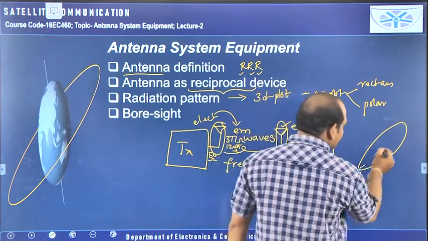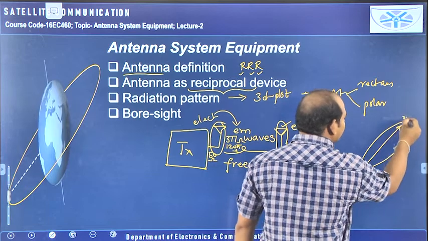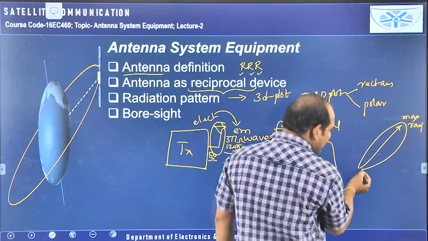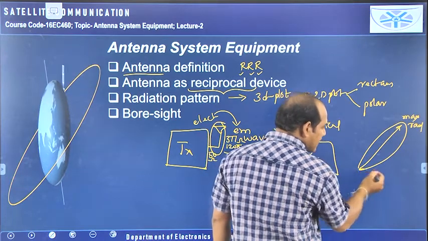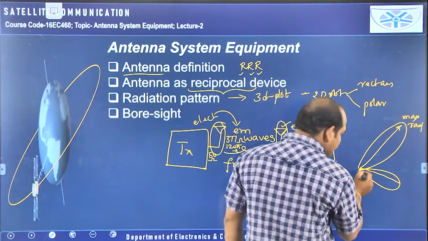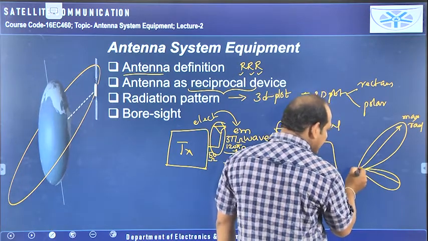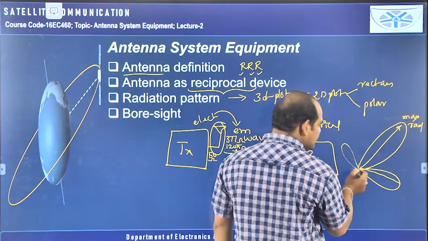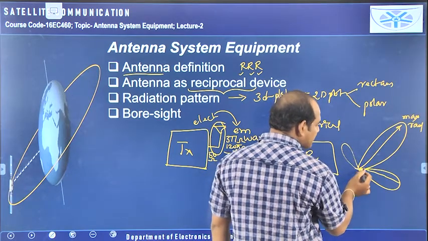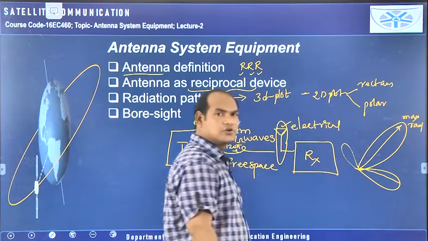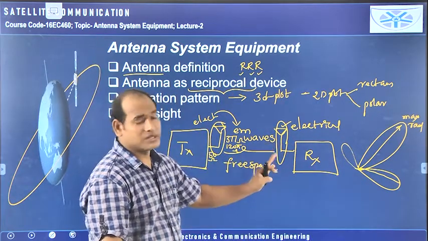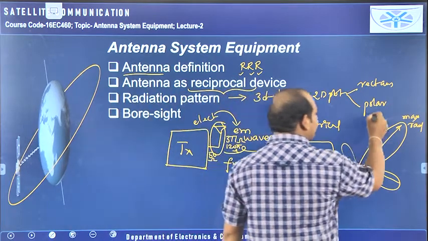So in this direction I am taking the maximum amount of radiation, and here there is zero radiation, and then somewhat larger radiation here, and again it becomes zero, and again here one more lobe I am taking. All these are lobes, and here it is zero, here it is zero, and throughout this angle it is zero only. So like this we can take the radiation pattern. This is a 2D plot only, but it is represented in polar form.